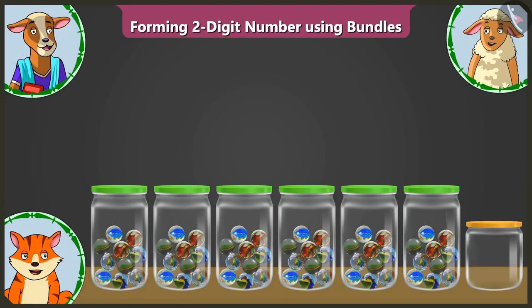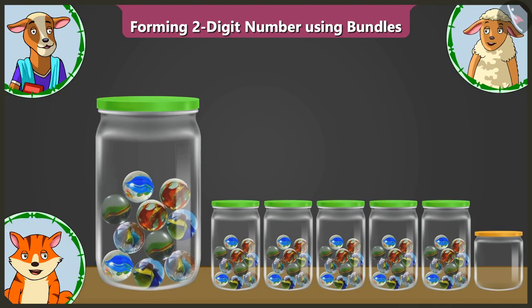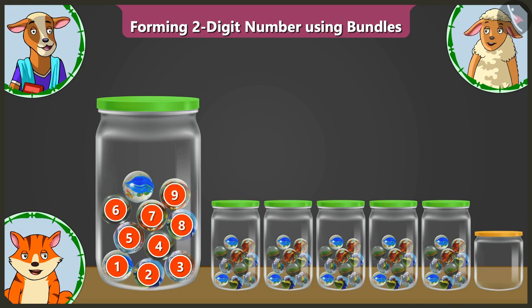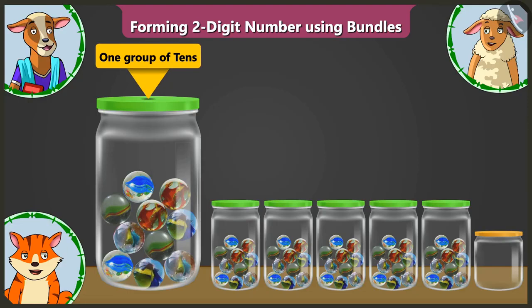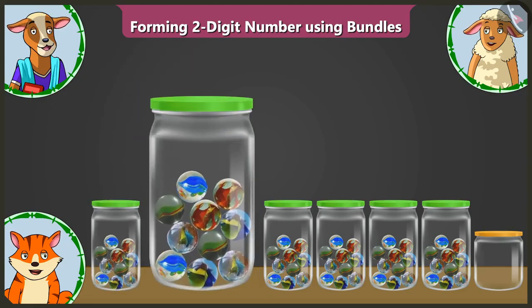Look, here are some jars filled with marbles. Let us count. The first jar has 1, 2, 3, 4, 5, 6, 7, 8, 9 and 10 marbles. This means that this is one group of tens. Billy, you count the marbles in the second jar.